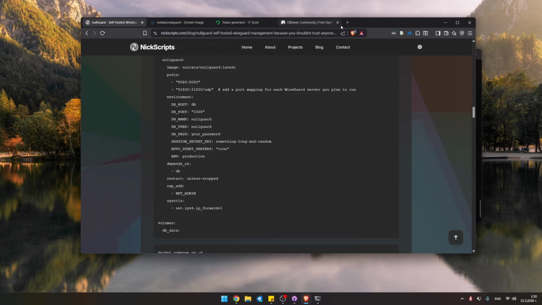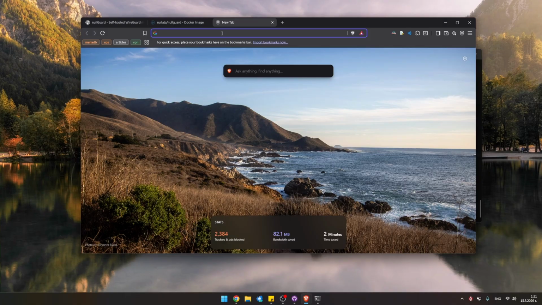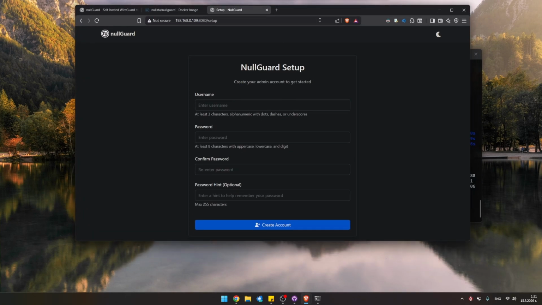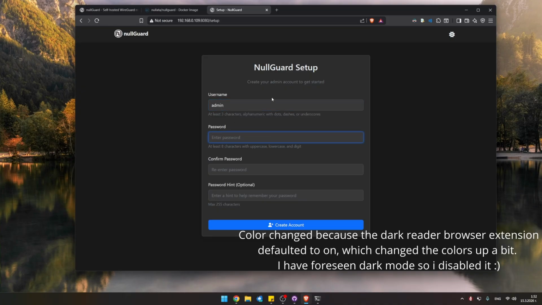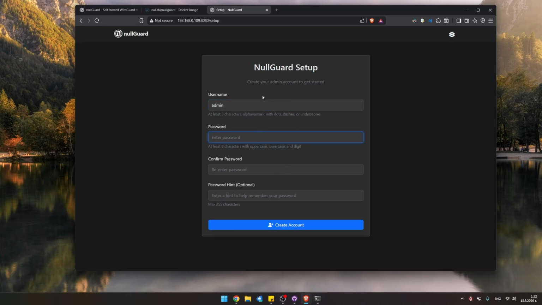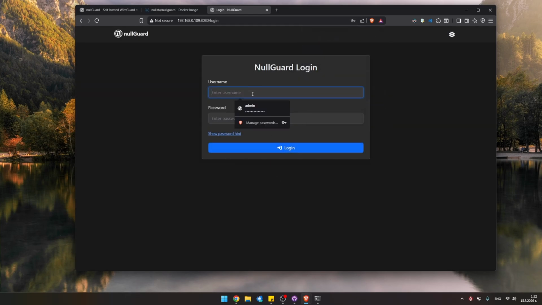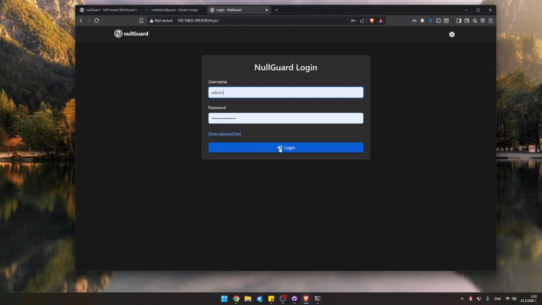All right. So let's take a look at the nullGuard application. So again, the port is 8080. So we do 8080 and here we have it. So let's set up the admin user. On the first setup of the application, we need to set up an admin user. You specify your username that you're going to be logging in with. You specify your password. Watch your password complexity here. You can do a password hint, and this is pretty much the thing. Create the account. Okay, the account is created. Let's actually go ahead and save this and use the user for that.